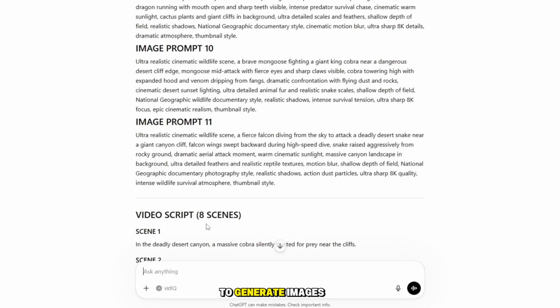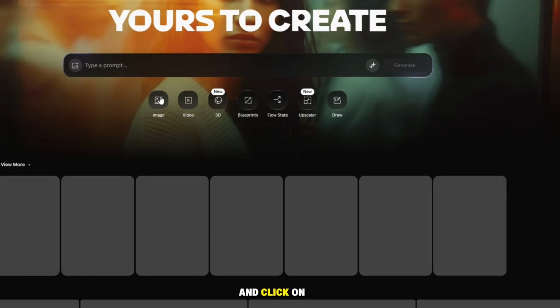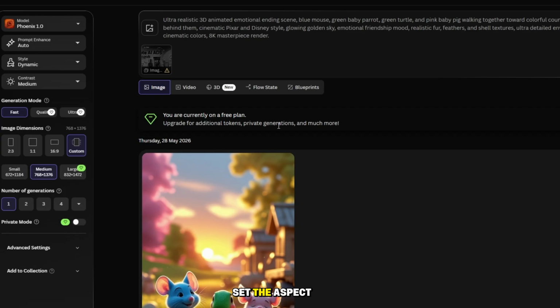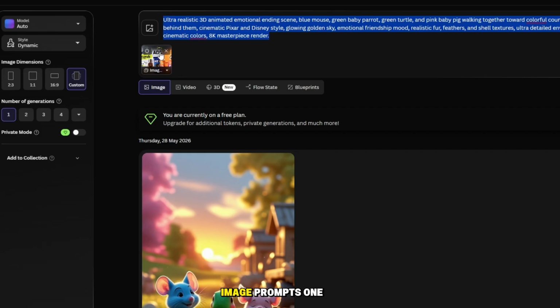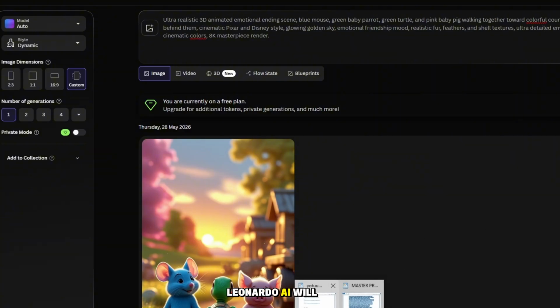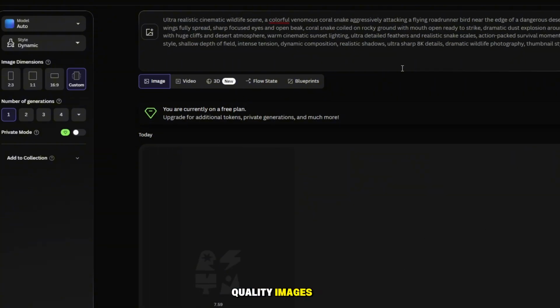Next, we need to generate images. For this, we'll use Leonardo AI. Open Leonardo AI and click on Image Generation. Set the aspect ratio to 9:16 and keep the model settings on auto. Then, paste your image prompts one by one. Leonardo AI will begin generating high-quality images automatically.